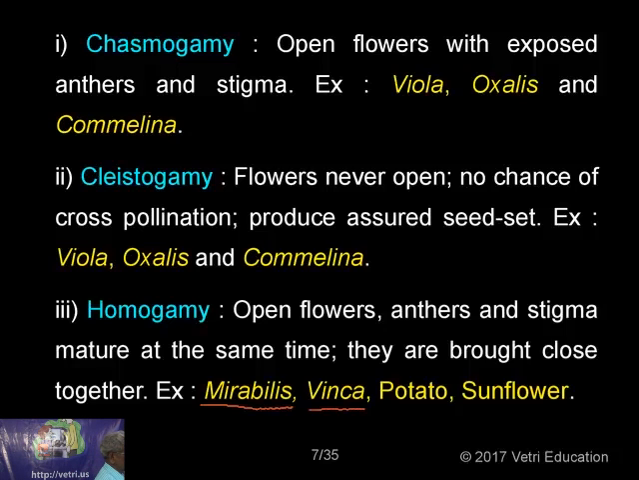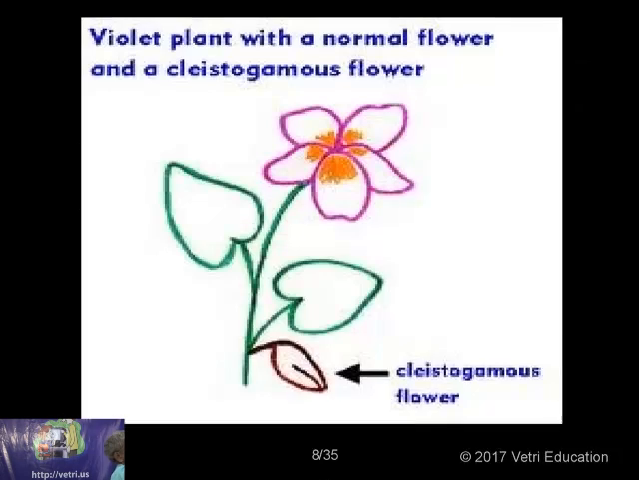Then Vinca rosea, potato, that is Solanum tuberosum. Then you've got sunflower, Helianthus annuus. So these flowers are very good examples of homogamy. That means in these plants, the flower opens, the anther, the male sex organ, and the stigma, the female sex organ, mature at the same time. When one is maturing first, then it is called protandry and protogyny. That we will be discussing a little bit later.